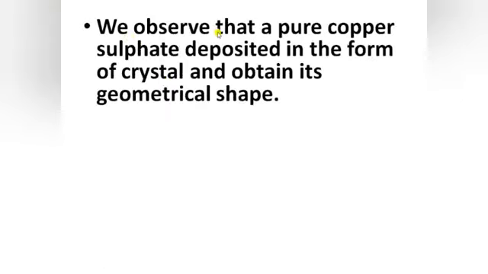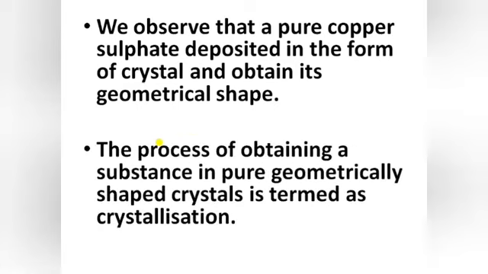Then after that we observe that pure copper sulfate is deposited in the form of a crystal and obtains its geometrical shape. So the process of obtaining a substance in a pure geometrically shaped crystal is termed as crystallization.